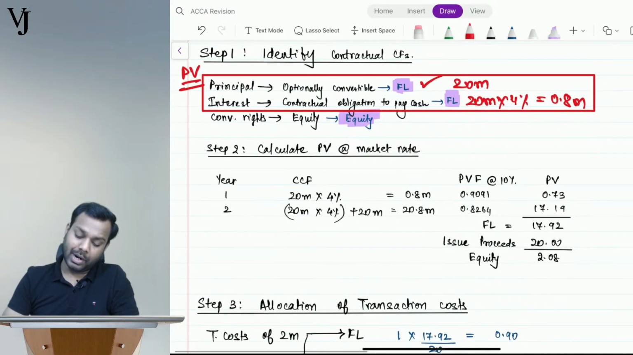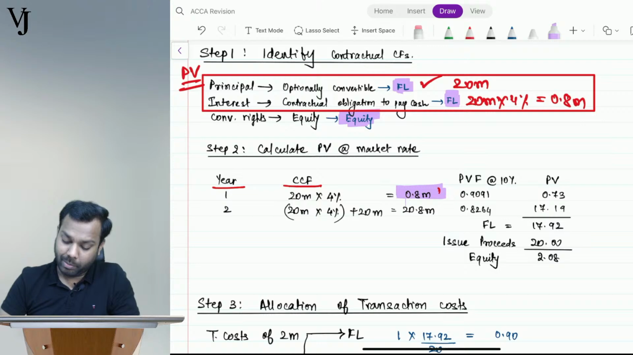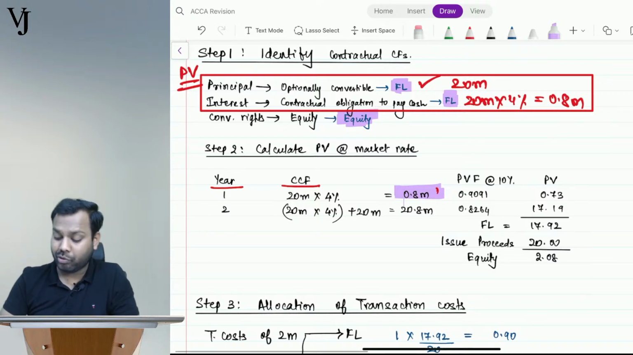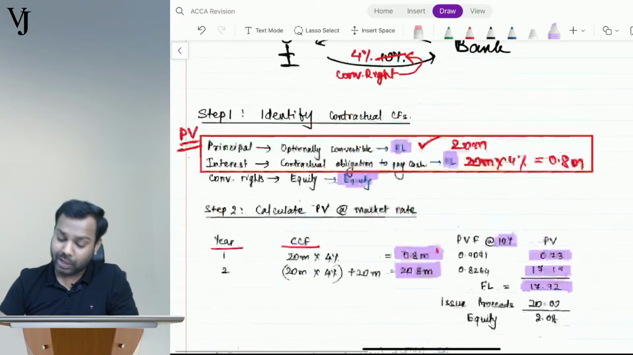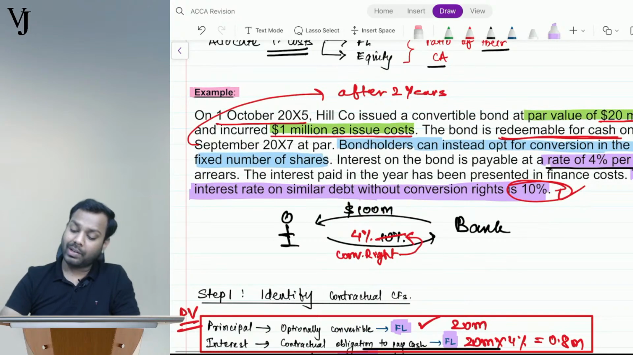Now, let's do that. So here, the contractual cash flows: 20 million multiplied by 4% is 0.8, and 20 million multiplied by 4% plus 20 million is 20.8 million, right? The present value factor at the rate of 10% is this much, and the present value is this much. Now what was the issue proceeds? Tell me, what is the value of issue?